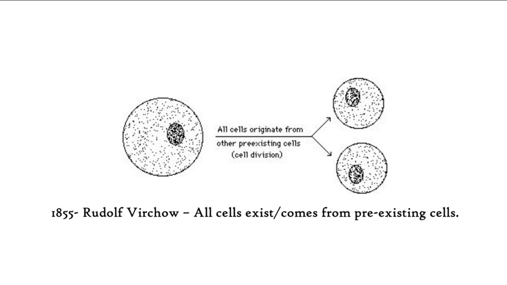And from 1838 to 1839, Mathias Schleiden and Theodor Schwann made a theory that all the plants and animals are composed of cells, and cells are the basic unit of life. So there were basically two theories made by these three scientists, from the years 1838, 1839 and 1855. So this is the history of cell.